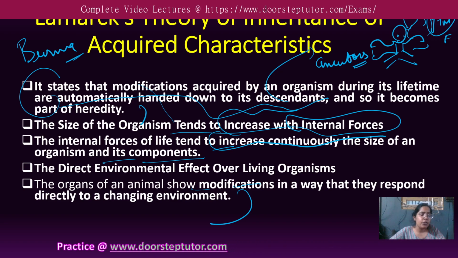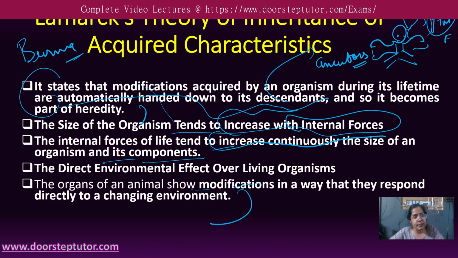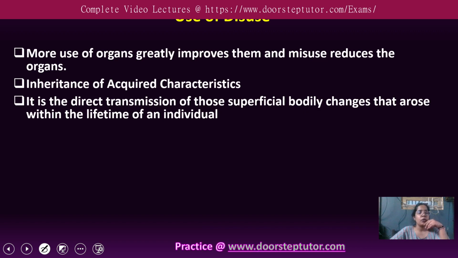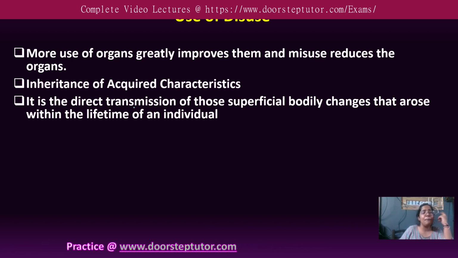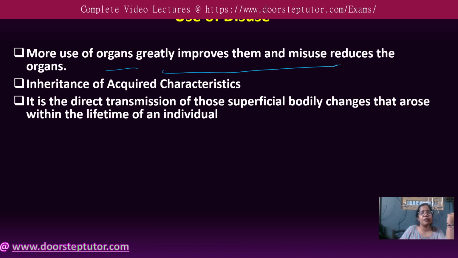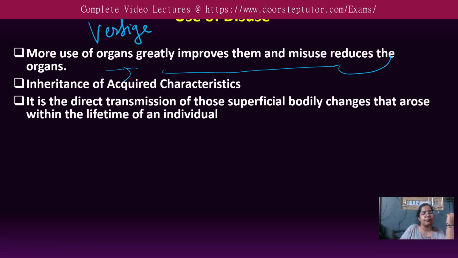The internal force and the environmental effect on the living organism are acquired wherever they were living in an environment. Let us say the duck example they have given. The food they arrange for themselves is in the environment where they are residing. We will discuss it. Now, the first one was use and disuse. Many organs greatly improve with use, and disuse reduces the organ. Some are vestigial, which means they are not of use, so they will not be workable or will not work properly.